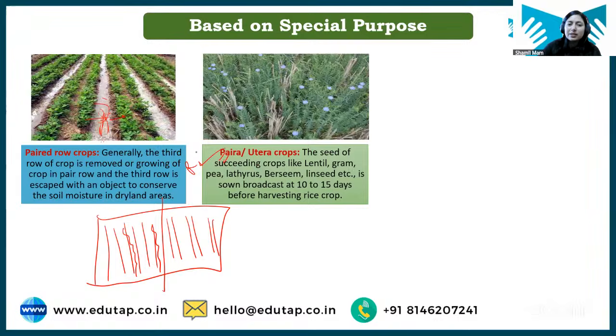Next we have is Pera and Utera, very important. It is also known as relay crop. So basically students, here in Pera Utera, we grow crop before harvesting of the previous one. We have rice crop standing on the field. Now this rice needs to be harvested after 10 to 15 days. What we'll do, we will grow another crop like Lathyrus.